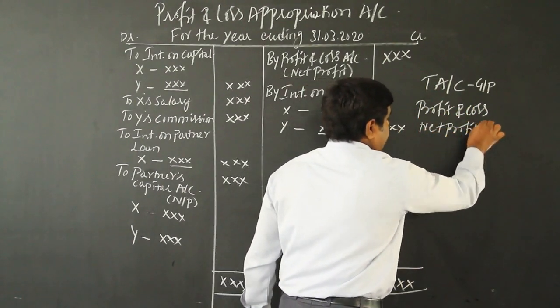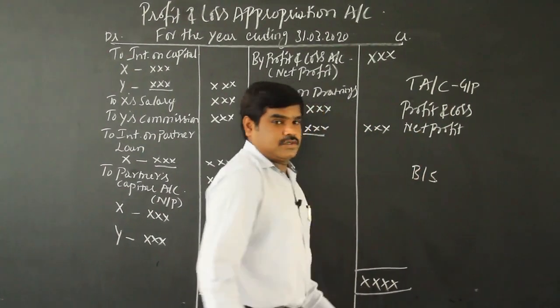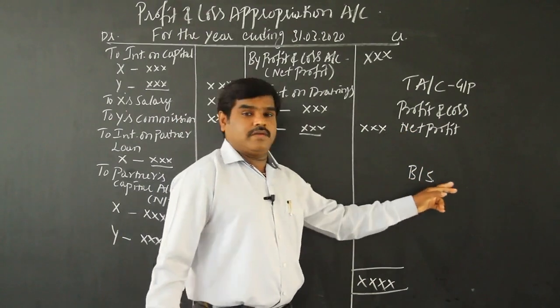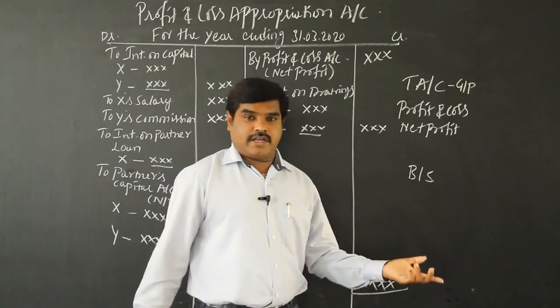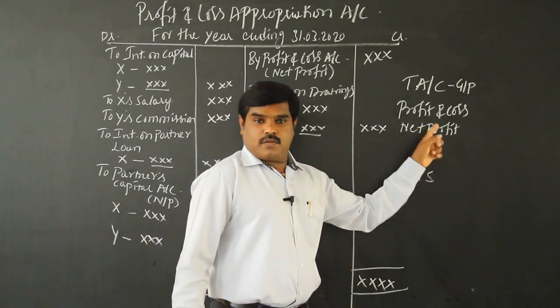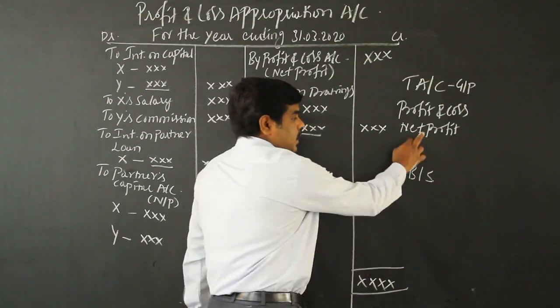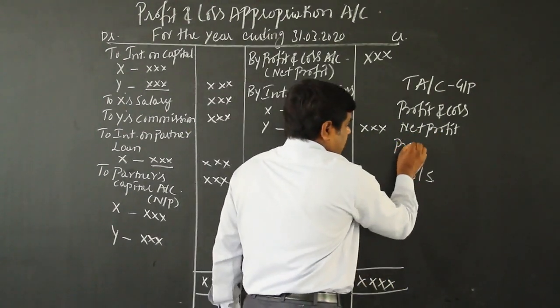That net profit is transferred to the partner's capital account in the balance sheet. That is sole trading. But in partnership, whatever net profit we get will be transferred to one account.